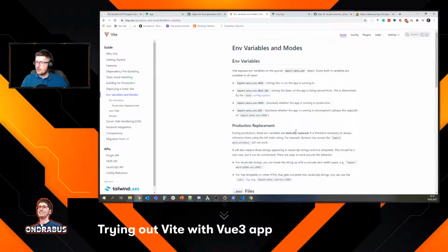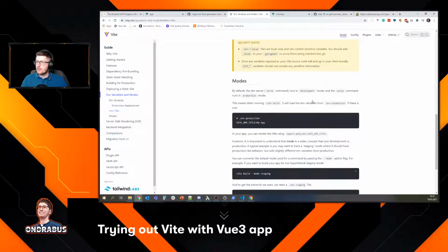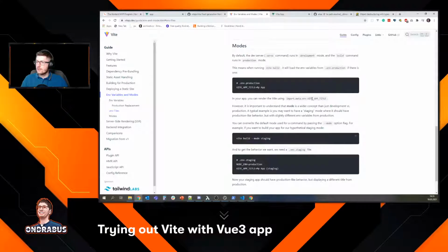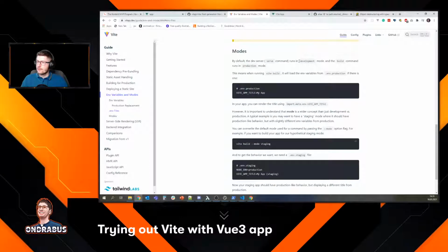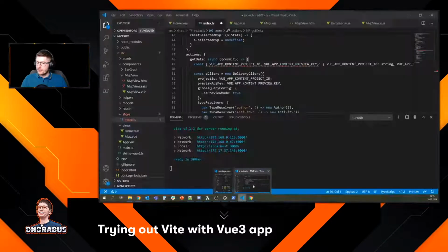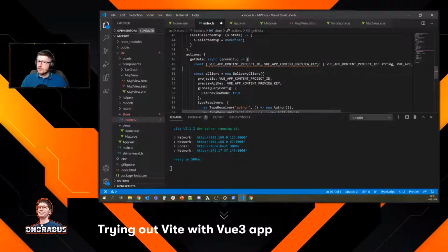Let's see. Running Vite build, it will load the variables from env production if there is one. I just have an .env file, so we should be good in either case. But I cannot make this work. Come on. Yeah.